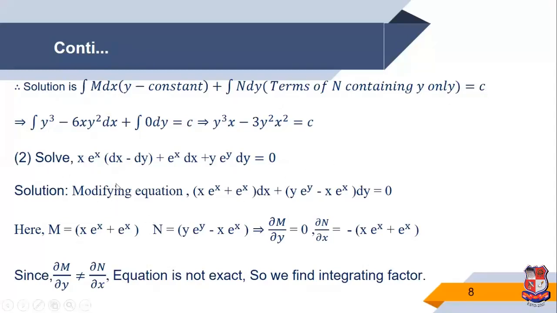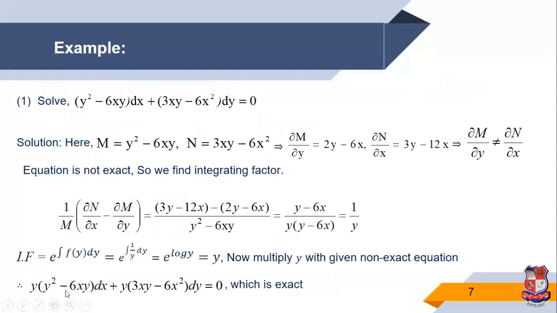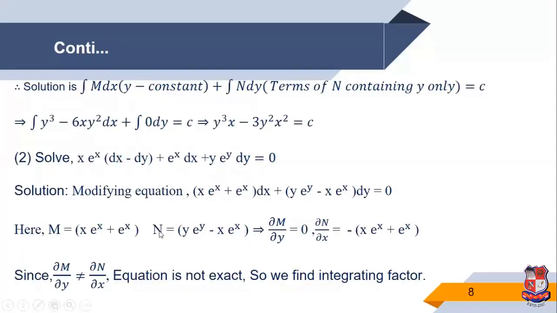So m, we know that y cube minus 6xy square is m, and n, the term which depends only on y, but here it also depends on x. So 0 dy is equal to c. So y cube integration, y cube is constant because the integration is with respect to x, so y cube x minus, x integration is x square by 2, so 3x square y square is equal to c. So this is the required solution.